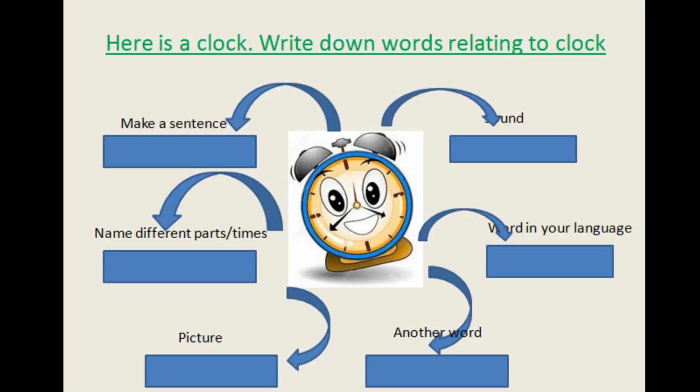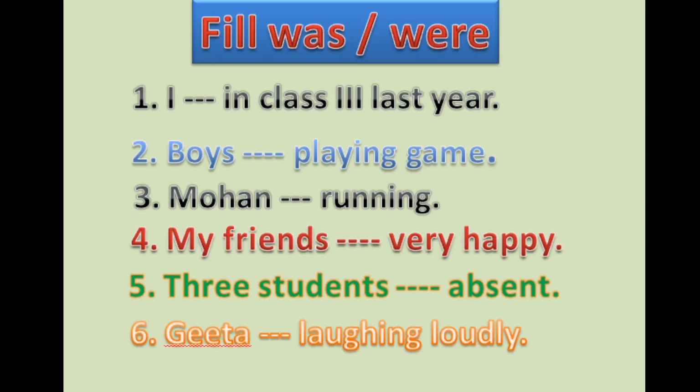Now come to the next one. Fill in was and were. Today I'll tell you a mantra. Listen to me carefully. With I, he, she, it, use was. With you, we, they, use were. Am I right or not? Or in other words, with singular, use was. With plural, use were. This is simple.